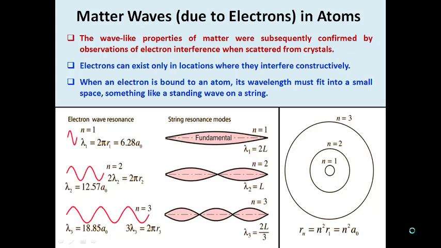When an electron is bound to an atom, its wavelength must fit into a small space, something like a standing wave on a string. Notice the case of an electron in the first orbit, and how it creates a wave nature. As per the particle nature, we just consider the electron as a particle moving in a circular orbit. So it is not an issue to define an electron in the orbit regarding particle nature.